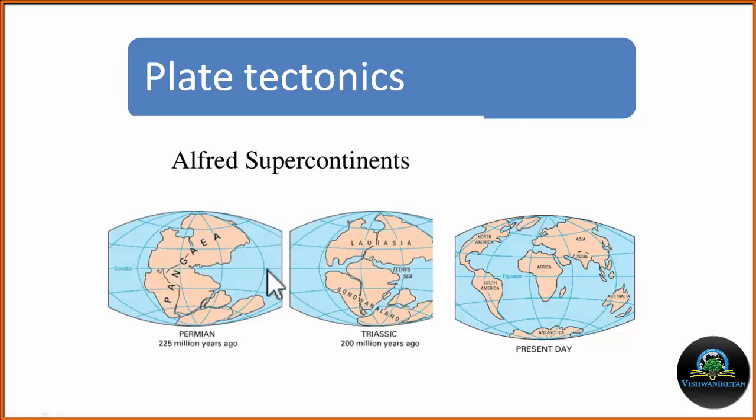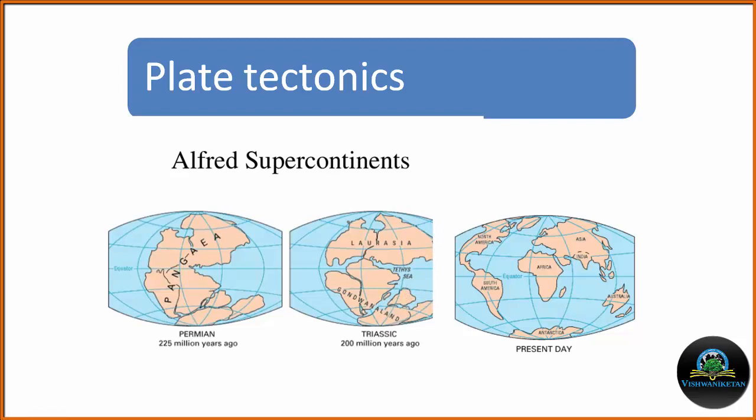The continents have not always been arranged like they are today. According to the hypothesis of Alfred Wegener, which was proposed in 1912, some 225 million years ago, all the Earth was together and it was called a supercontinent, Pangea. That means all the Earth. But it began breaking in the geological past.